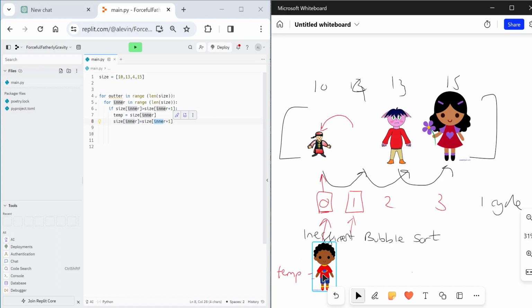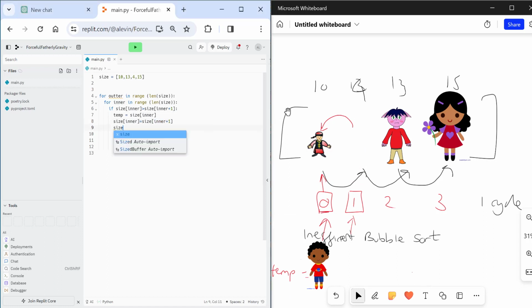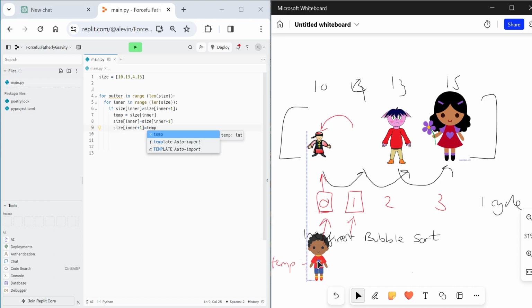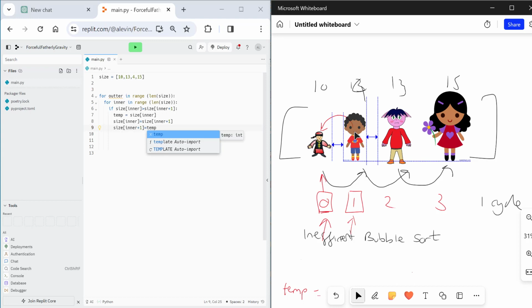But now what do we want to do? Well, we want to put this guy in temp into inner +1, so we've got a swap. This is really simple to do. Size inner +1 equals temp. So let me just move this bit out of the way. We're going to put this guy into position 1. So we've made our swap.